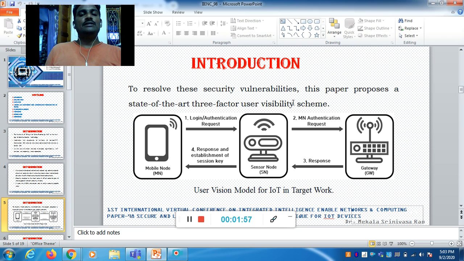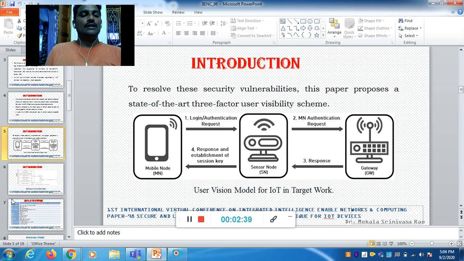To resolve the security vulnerabilities in IoT devices, this paper proposes a state of the art three-factor user authentication scheme. This model mainly consists of three components: mobile node, sensor node, and gateway. The mobile node sends a request to the sensor node with login authentication details. The sensor node forwards the details to the gateway to check them. Then the gateway sends a response with a session key. With the response and establishment of the connection between the two nodes, the response is received by the mobile node. This is the model for IoT in the target network.